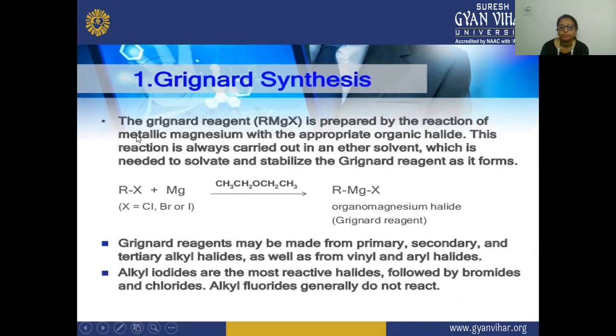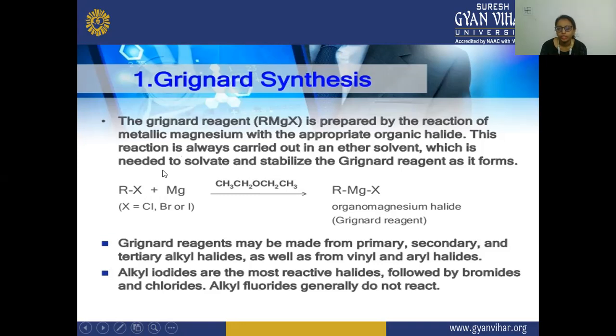So firstly is your Grignard synthesis. Firstly, the Grignard reagent is prepared. The Grignard reagent is your RMgX, which is your alkyl magnesium halide. This Grignard reagent is prepared by the reaction of metallic magnesium.